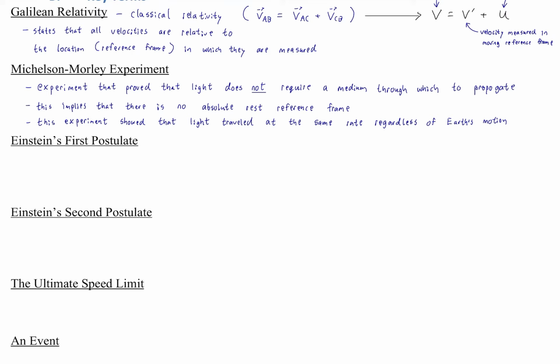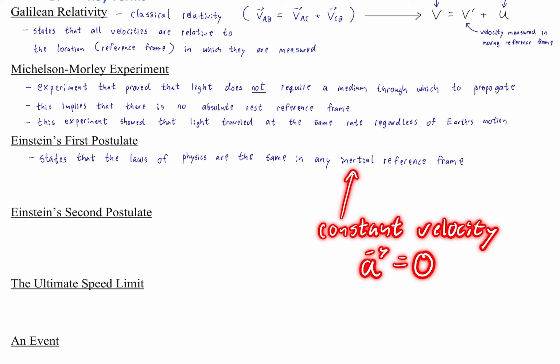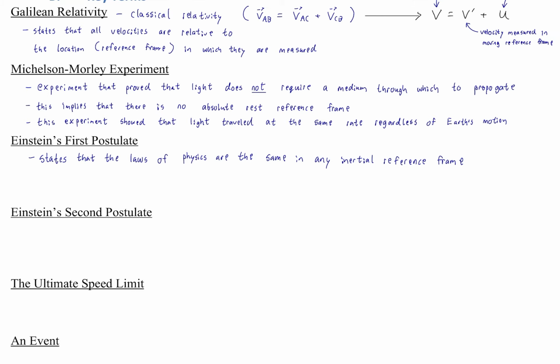Because what are our ideas of physics? What are the underlying assumptions of physics? Well, if you think about it, the laws of physics should be the same in any inertial reference frame. And in fact, they really should be the same in any reference frame. By the way, if you don't recall what inertial means, it means constant velocity, in other words, zero acceleration. No acceleration means straight line motion; you can't turn because turning is a form of acceleration. Any straight line motion at constant speed is an inertial reference frame, and the laws of physics should apply to all of those reference frames.